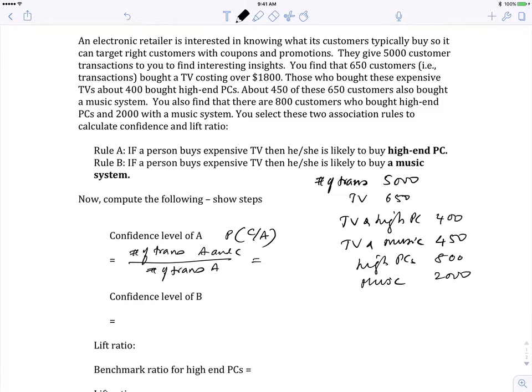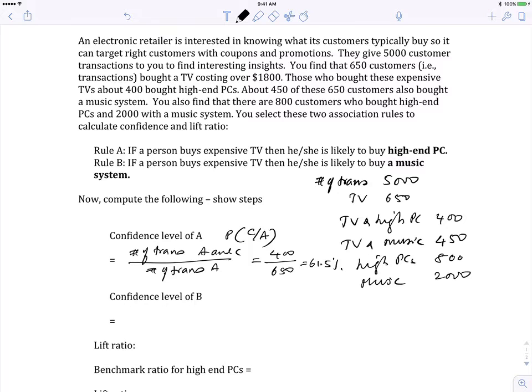So A and C, which is TV and high-end PC, is 400, divided by the number of transactions only with A, which is 650, which is equal to 61.5%. That's the confidence. So the confidence of A is 61.5%.